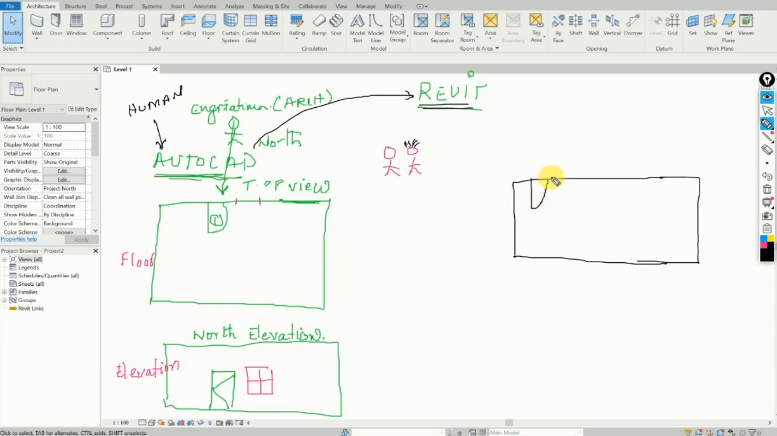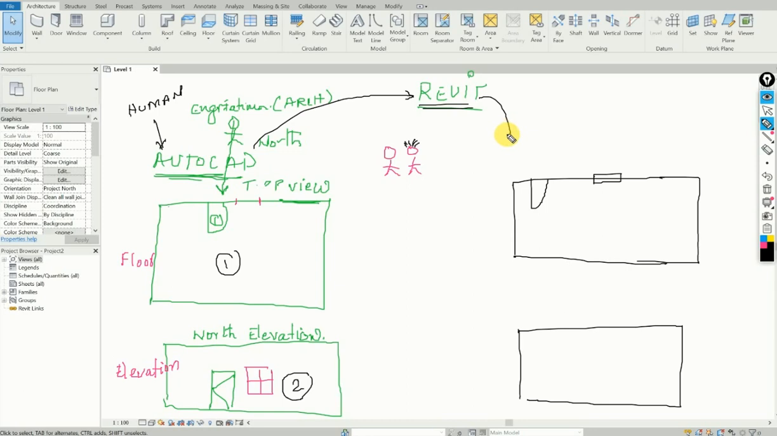Okay, we have a door. We have a window. I know how it works, I guess. Okay, and then, just one random question. We are back to AutoCAD. This one you had to draw, and this one you had to draw separately. Yes or no? Yes. Now back to Revit.